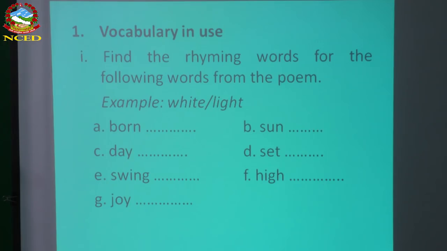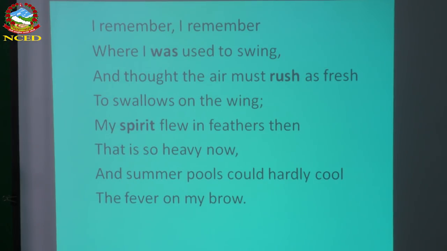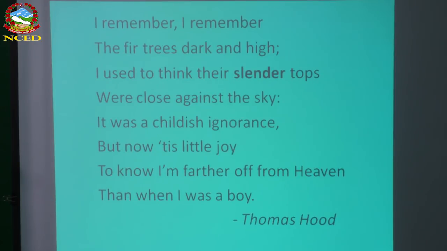And we have some other words like set, get, swing. Let me take you back to the stanza here. Swing, wing, right? Yes, on the screen you can see swing, wing. Now, brown. Other words like high, sky. Every second line rhymes with the fourth one, and the sixth line rhymes with the eighth one. All other lines do not rhyme with each other. So, joy, boy. Yes, that is the exercise from page number 166 of your textbook.